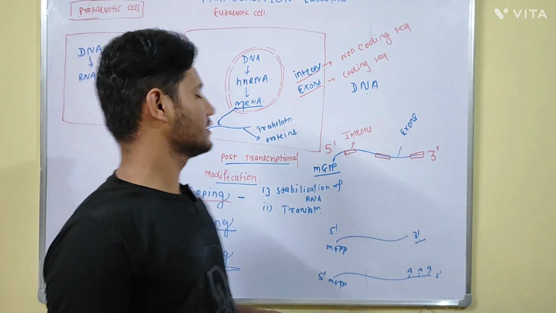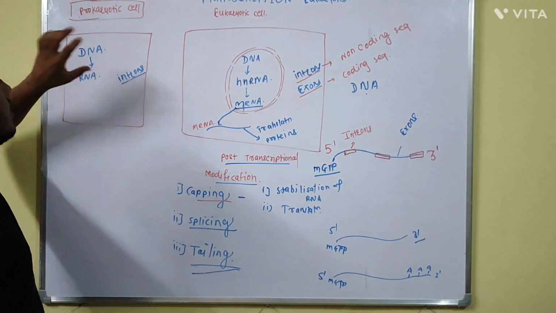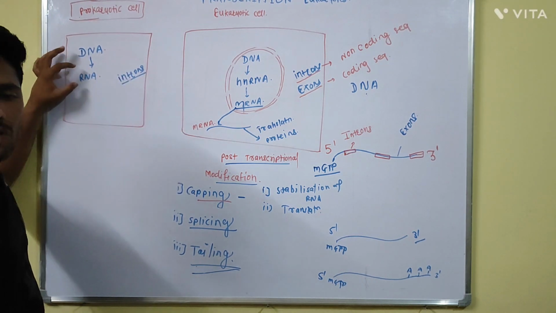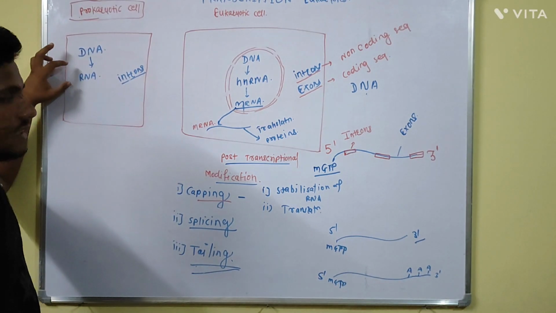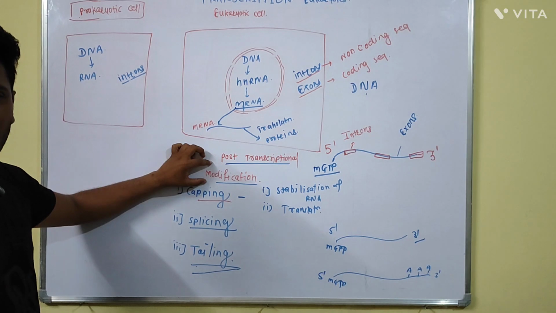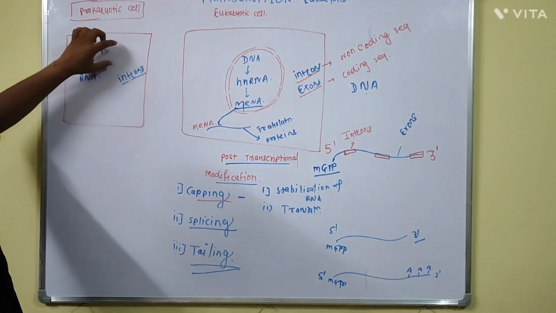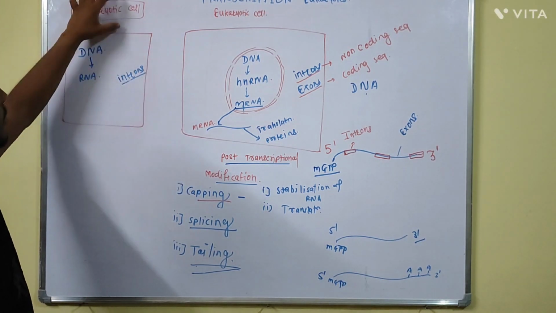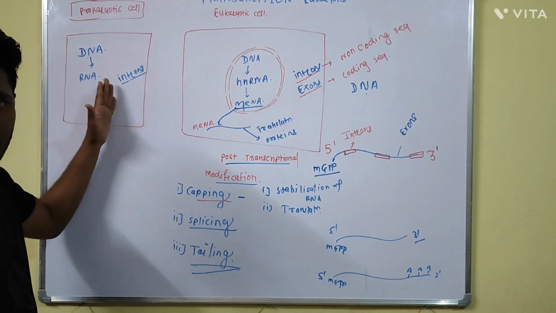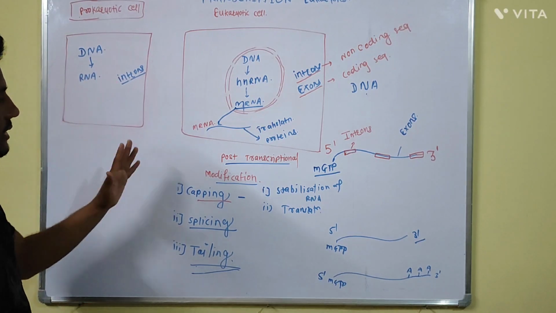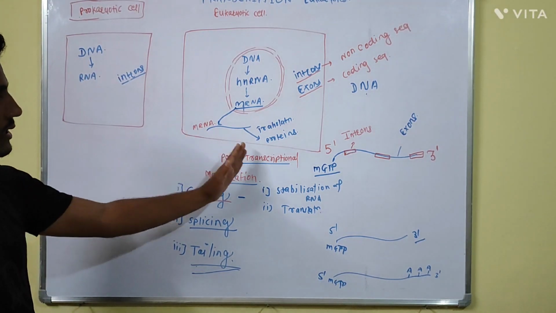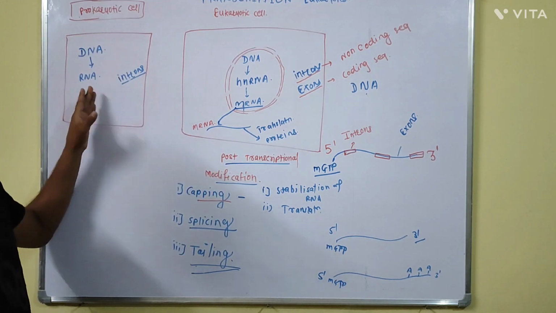Now remember the difference. In prokaryotes, introns are not present in the newly synthesized RNA. Hence, post-transcriptional modifications are not needed, and the transcription and translation process in prokaryotes takes place in the same compartment, that is in the cytoplasm. Hence, the translation process as well as the transcription process may take place simultaneously.